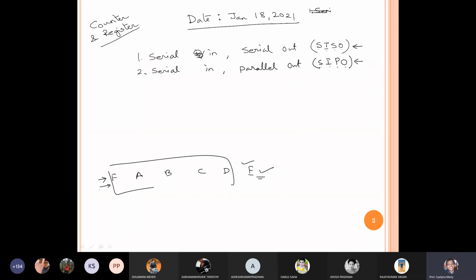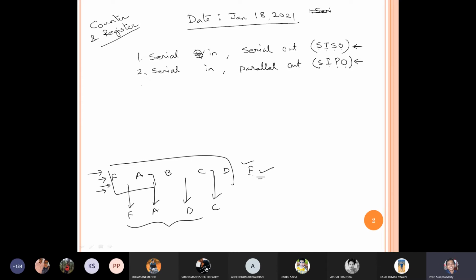But instead of giving the input over here, I'm giving it in parallel at this point in between. So here it will be output F, here output A, here output B, here output C, and here it will not be directly. So it is serial in, parallel out. In this way we'll draw a very basic general block diagram of our register. Then the concept will be clear.